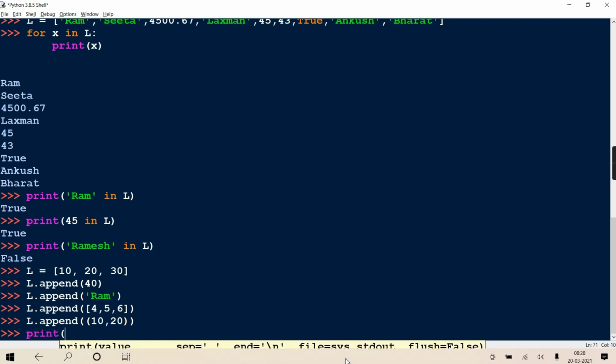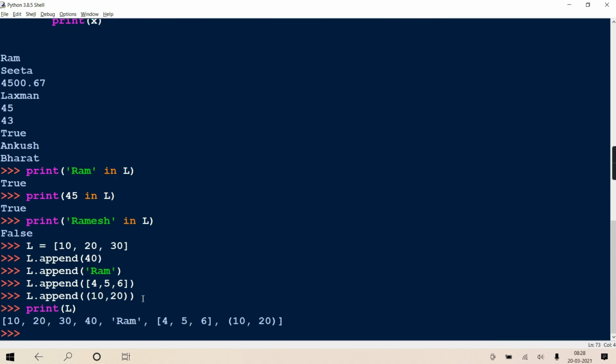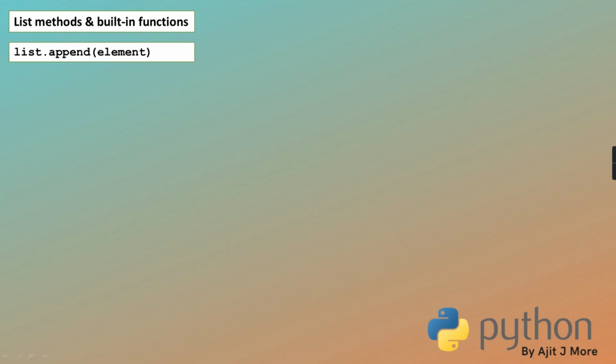Now if I print this list, you'll see all these values appended. At the end of 30, 40 is appended, then Ram is appended, then this whole list is appended as one element, and this whole tuple is appended as one element. Getting it? So that working is clear.